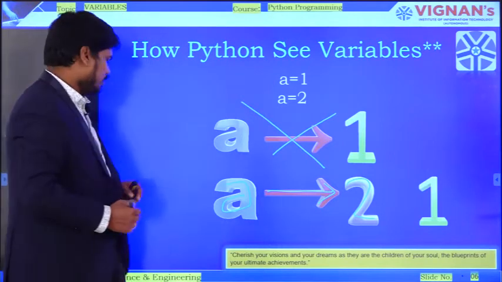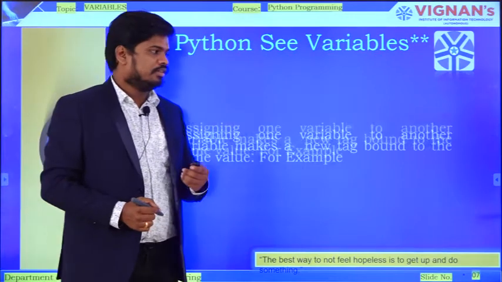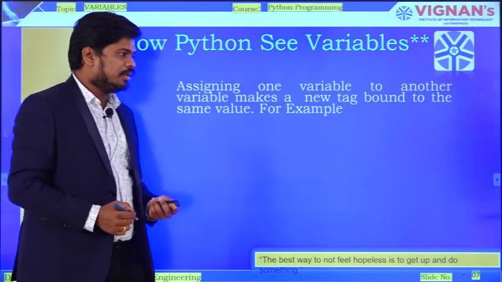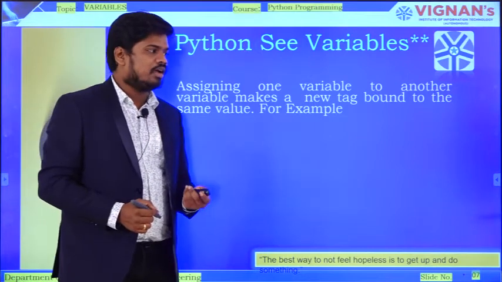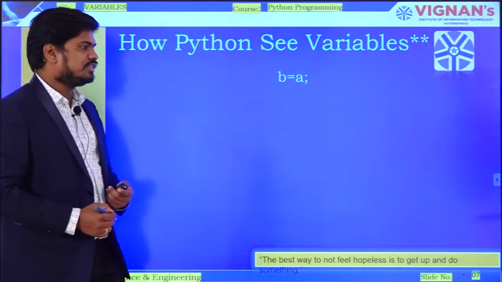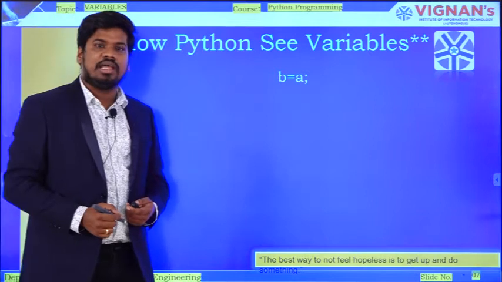Remember that one. And coming to the very next important thing, assigning one variable to another variable makes a new tag bound to the same value. For example, I have written a statement like this: b is equal to a.